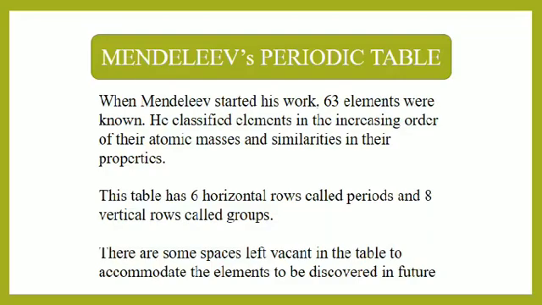In his table, there were 6 horizontal rows called periods and 8 vertical rows called groups. He also left some spaces in the table so that he could accommodate newly discovered elements in that space.